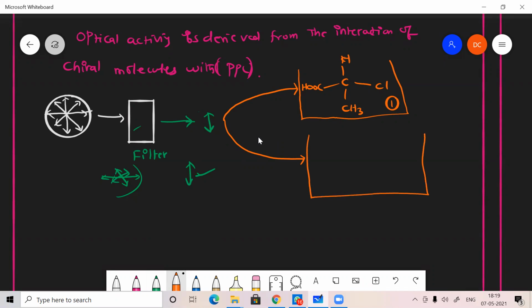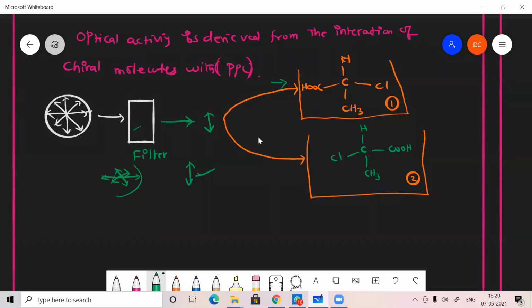What is the second molecule? The only difference between the first and second molecule is orientation. Here CH3, here COOH, here Cl. In the first molecule, chlorine is present on the right side and COOH on the left side. But in the second molecule, chlorine is on the left side and COOH on the right side. Now the plane polarized light will be passed through.